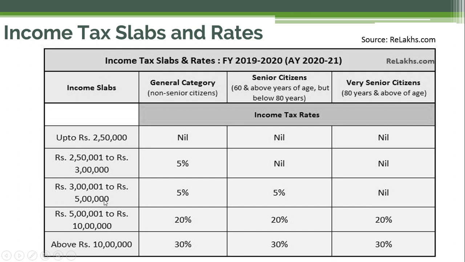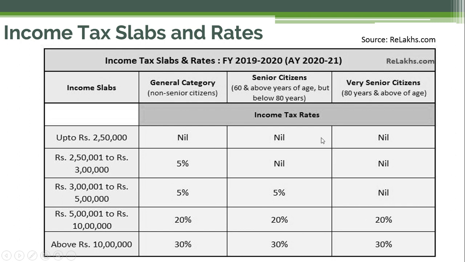And then we have 3 lakh 1 to rupees 5 lakh. Again it is 5%, but in this case senior citizens have to pay 5% tax, and there is no tax for very senior citizens. And then we have another slab, that is rupees 5 lakh 1 to rupees 10 lakh. In this case, for the general category it goes to four times, that is 20%, and 20% for senior citizens, and again 20% for very senior citizens.